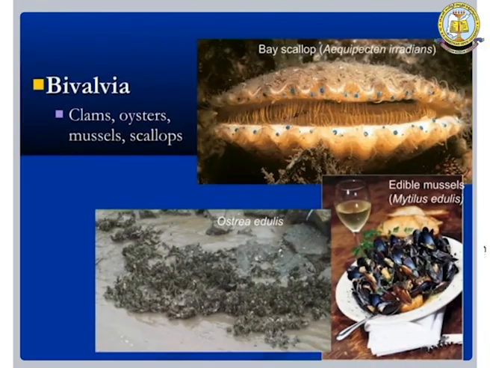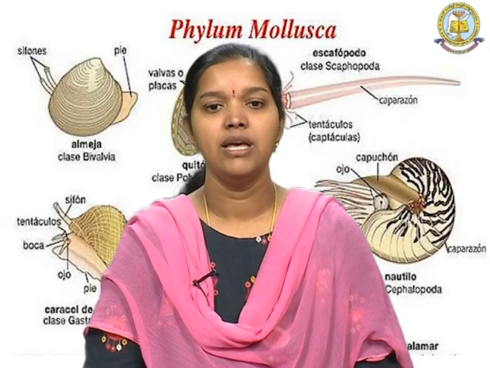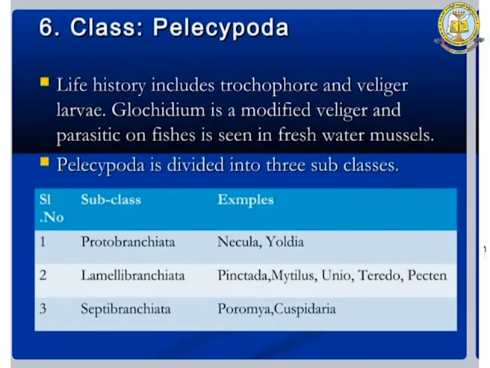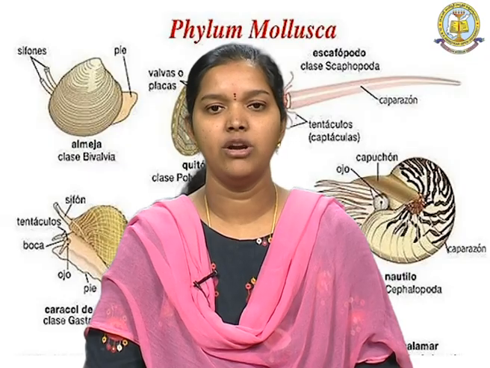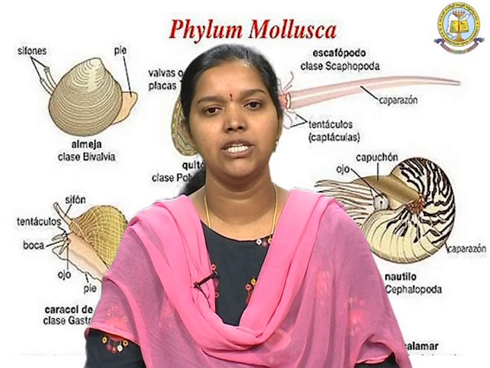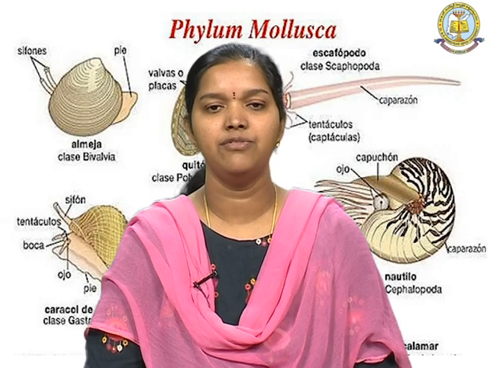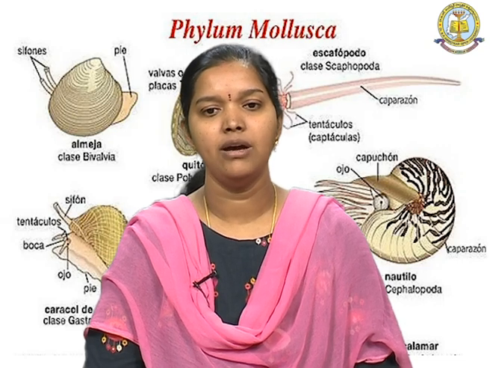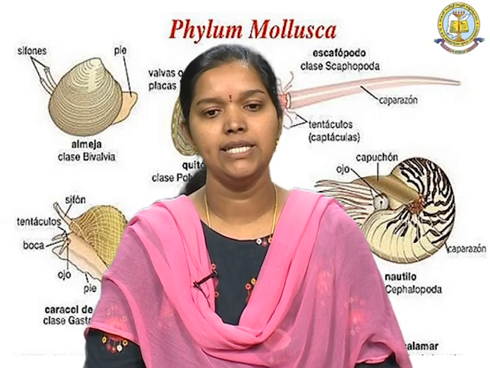And Bivalvia is a group in this class. Oysters, mussels and scallops come under this Bivalvia. The life history includes trochophore or veliger larvae, and the glochidium is a modified veliger, which is parasitic on fishes, seen in the freshwater mussels. And Pelecypoda is again divided into 3 subclasses.